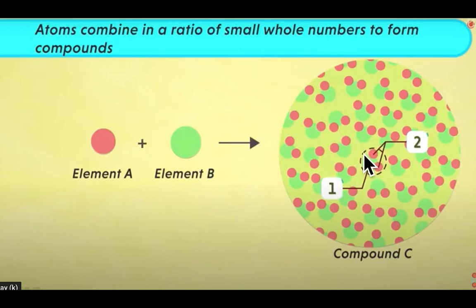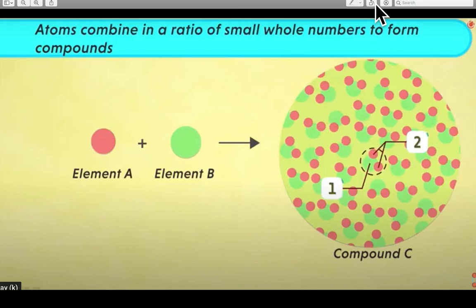You can see on the screen that one atom of element B combines with two atoms of element A. All this shows the composition of compound C, which proves our postulate that atoms combine in a ratio of whole numbers. Means we cannot take half atom, 3/4 or 1/4 of the atom. We have to take complete 1, 2, 3, 4 like this, etc.